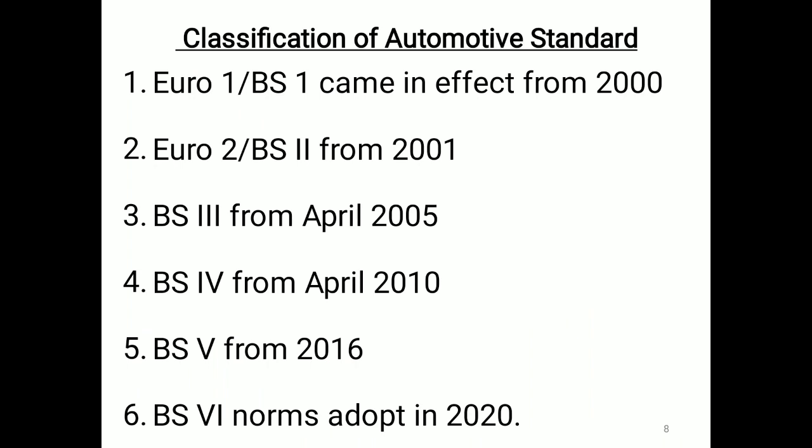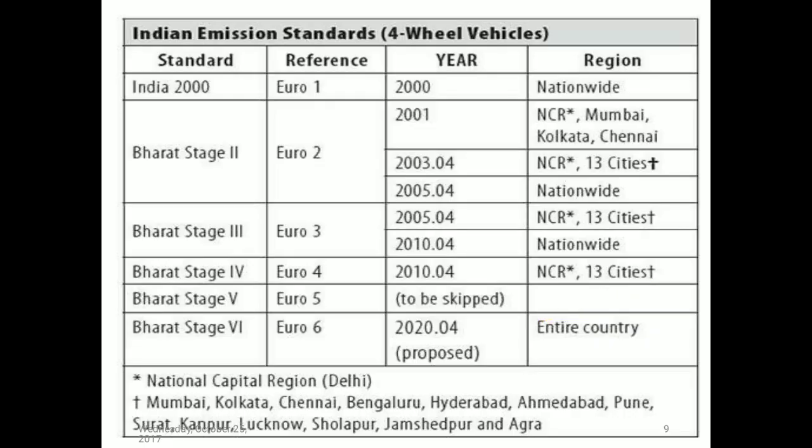Classification of automotive standards: Euro 1, otherwise called BS1, came into effect in 2000. Euro 2, BS2, in 2001; BS3 in 2005; BS4 in 2010; BS5 in 2016; BS6 norms adopted in 2020. Now look at the Indian emission standards for four wheelers. Standard India 2000, Euro 1, year 2000, nationwide. Bharat Stage 2 is Euro 2, meaning references were taken from European countries.